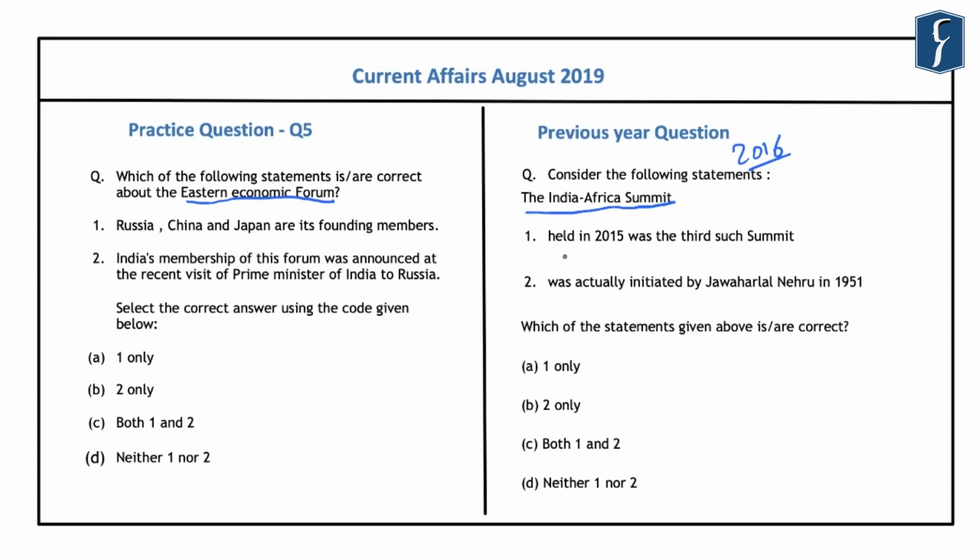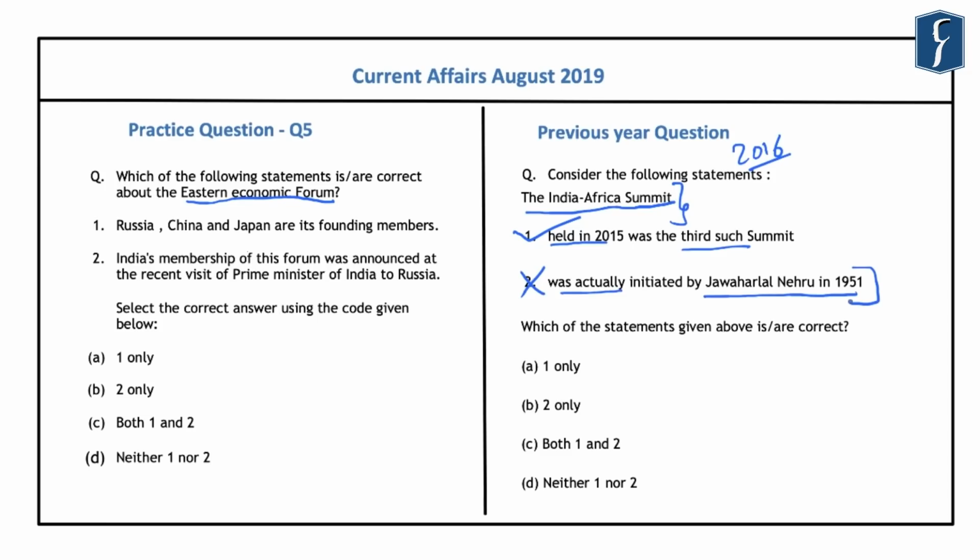So the first statement is that the India-Africa summit held in 2015 was the third such summit, and the second statement is that it was actually initiated by Jawaharlal Nehru in the year 1951. Now, if you had followed the India-Africa summit held in that year, you could have easily identified that the summit held in 2015 was the third such summit, and hence the first statement was correct. Now, the second statement that it was initiated by Jawaharlal Nehru is incorrect because it was started in the year 2008 itself. This statement by the UPSC was particularly added to this question to confuse the candidates.